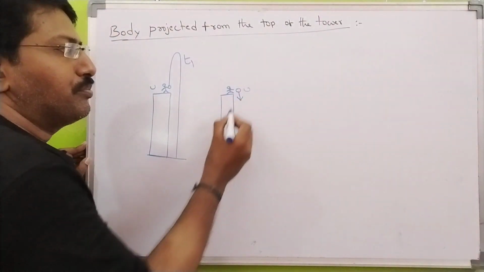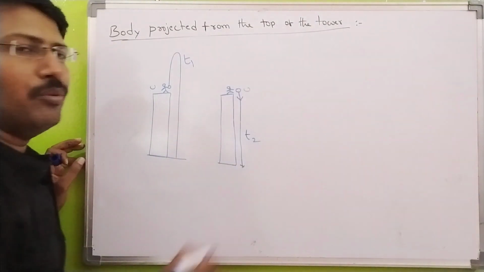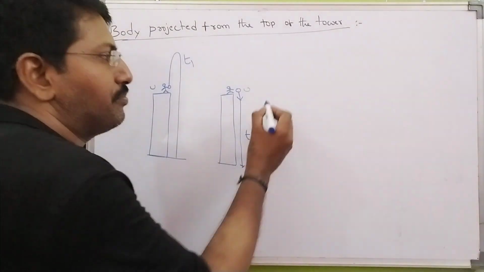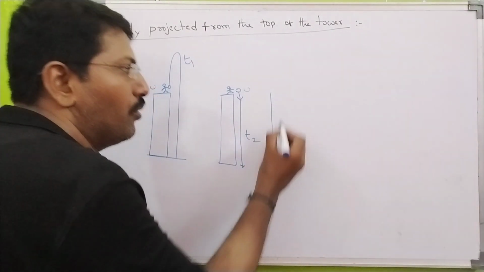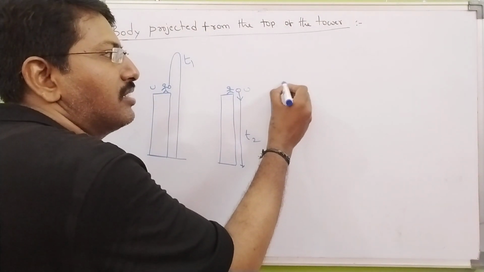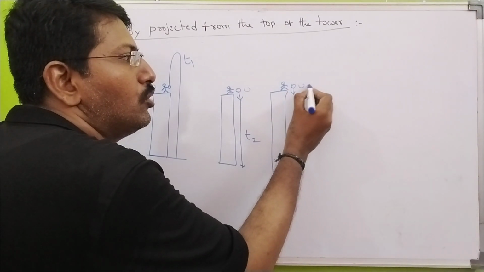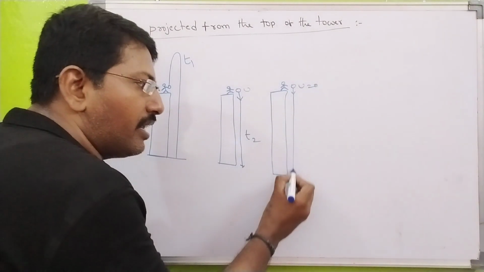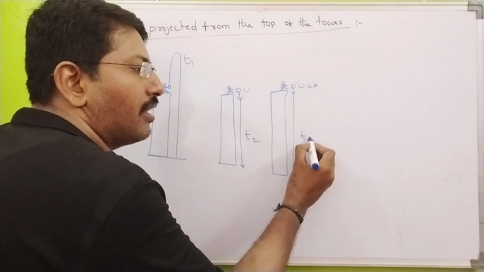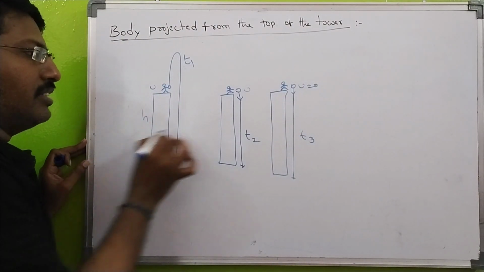So u, it moves in the downward direction. It takes time t2. Next, one more case is given here. This fellow standing on the top of the building dropped this stone, u equal to 0. It reaches the ground after t3 seconds. So the height of the tower is h.